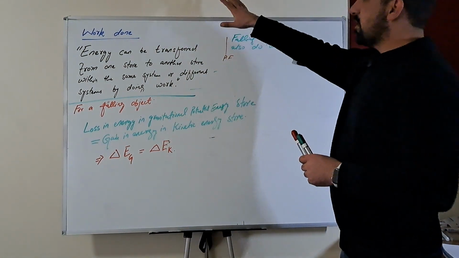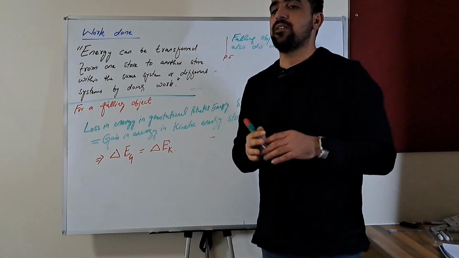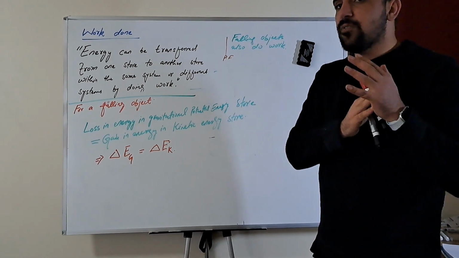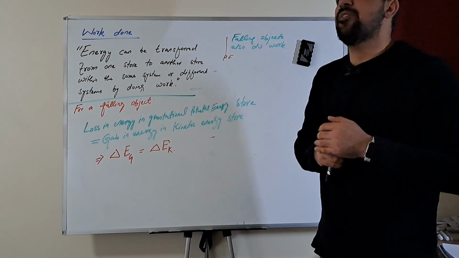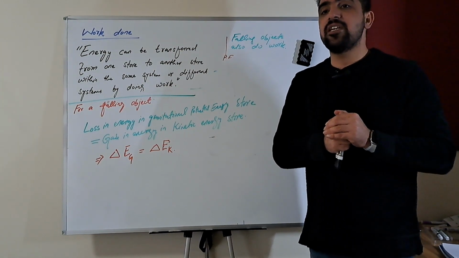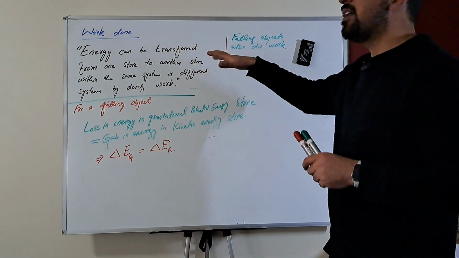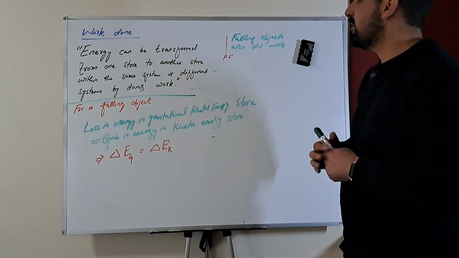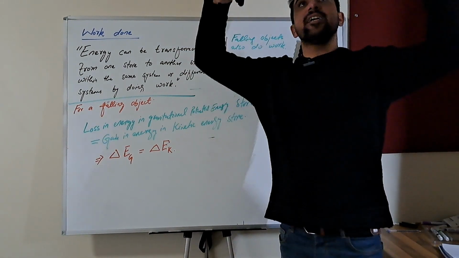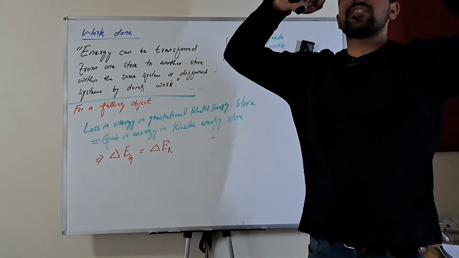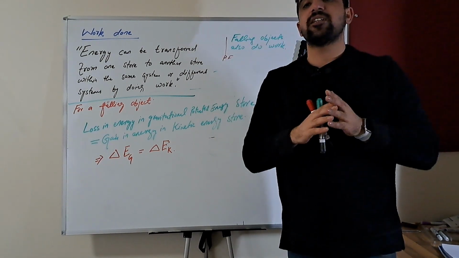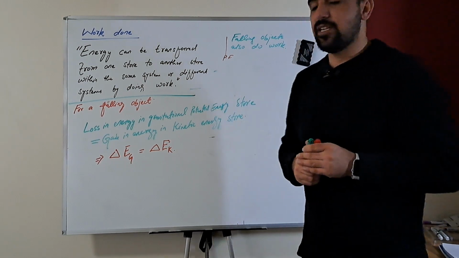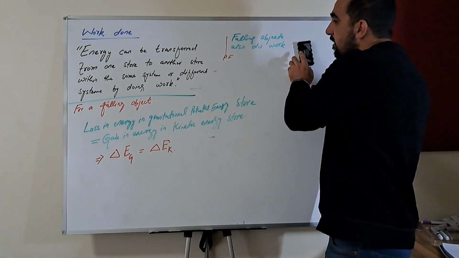In this work done topic, what we have studied is that work done is the transfer of energy from one store to another, and whenever there is a transfer of energy, we say that work has been done. The other thing that we have studied is that whenever an object falls, its energy from the gravitational potential energy store moves to the kinetic energy store. So that's what we have studied in this lecture, in this topic.